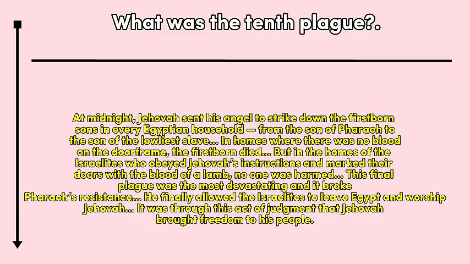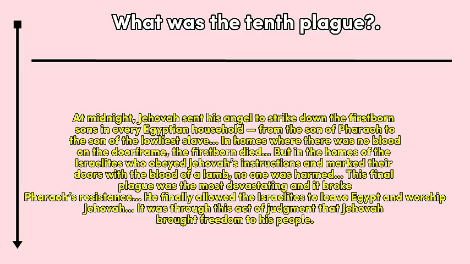Now we move on to the analysis of Lesson 21, the first 3 plagues. First question, what was the 10th plague? At midnight, Jehovah sent his angel to strike down the firstborn sons in every Egyptian household, from the son of Pharaoh to the son of the lowliest slave. In homes where there was no blood on the doorframe, the firstborn died. But in the homes of the Israelites, who obeyed Jehovah's instructions and marked their doors with the blood of a lamb, no one was harmed.